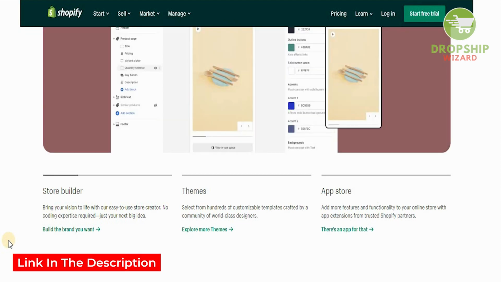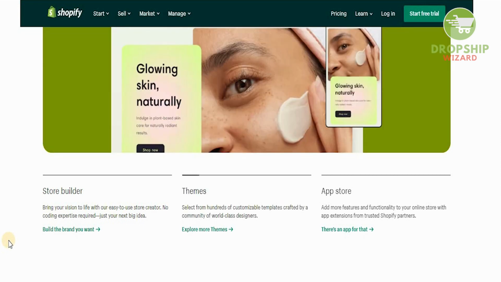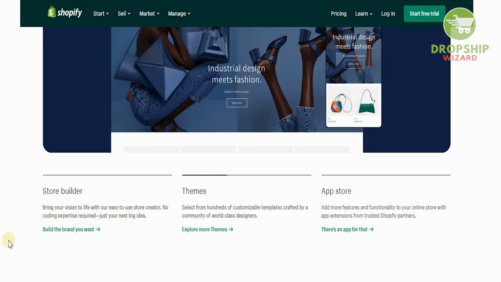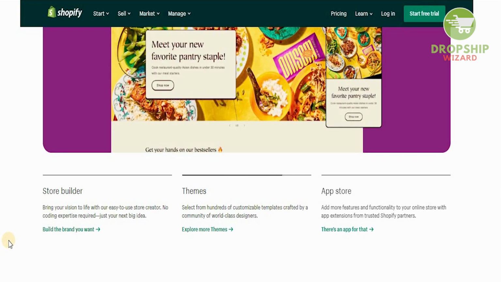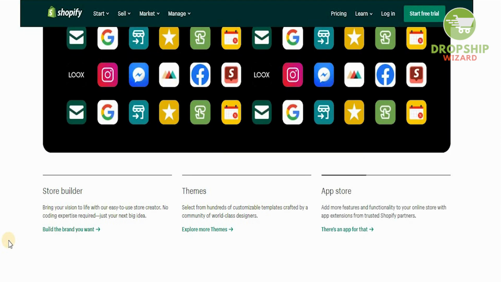And one of the major things which I personally believe really makes this platform stand out is the fact that there are so many customizable templates available that you could choose from, personalize and develop as your own to reflect what kind of business you're doing. And even further, they also have an app store. You can add different features and functionalities to your store as well through their app store.